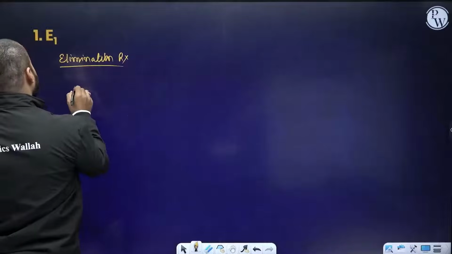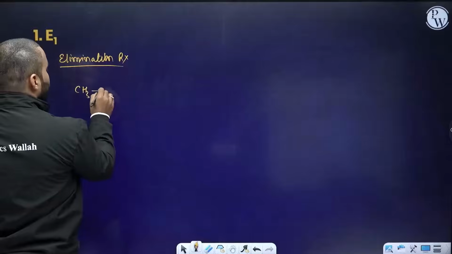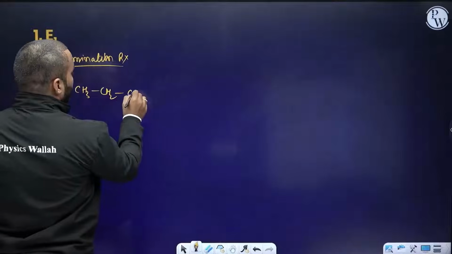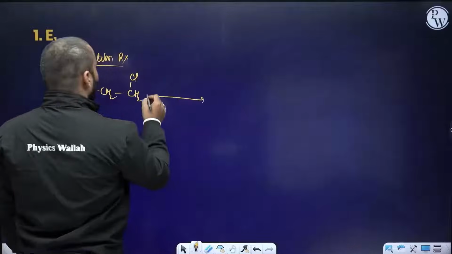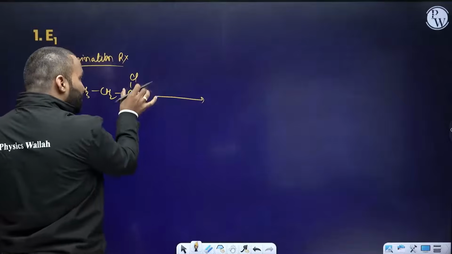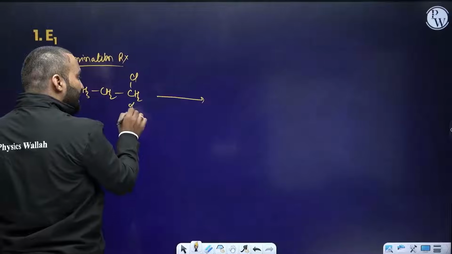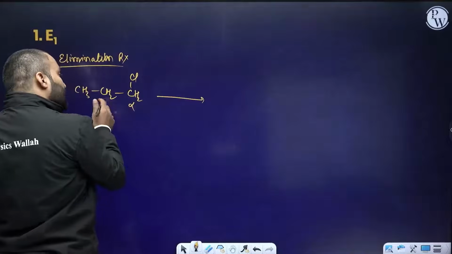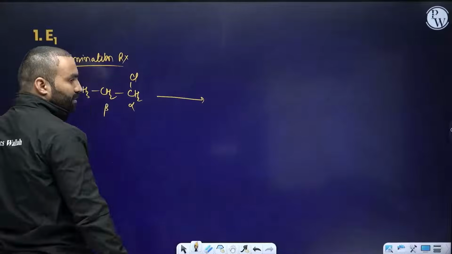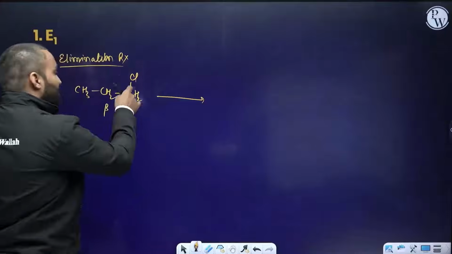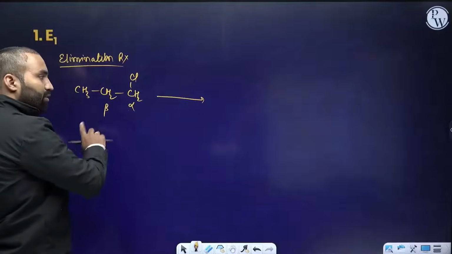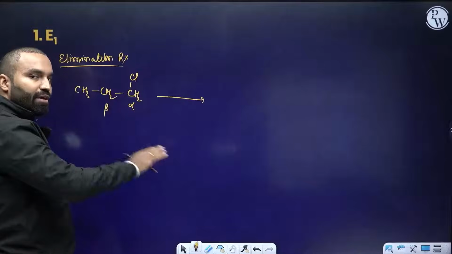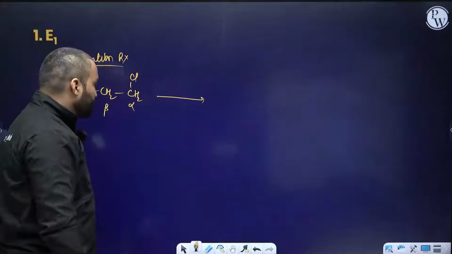Now try to understand, if I have this molecule CH3, CH2, Cl, if you remove halogen, the carbon which contains halogen is known as alpha carbon, and the neighboring carbon is known as beta carbon. I am repeating. The carbon which contains halogen is known as alpha carbon, and the neighboring carbon on the left, right, upside, downside, wherever it is present, it is known as beta.